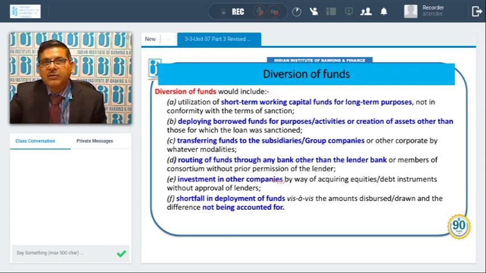So this is also diversion of funds. Then shortfall in deployment of funds vis-a-vis the amount disbursed or drawn, and the difference not being accounted for. Suppose X amount has been disbursed as a loan for the purpose of creating a certain asset, but the asset created is for a lesser amount than X, and the difference is not accounted for. We are not able to know where the amount has gone. So this is also called diversion of funds.